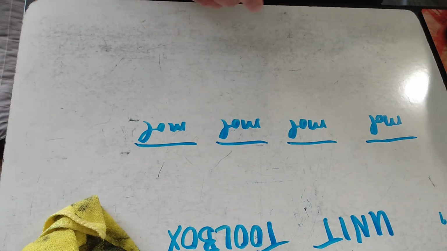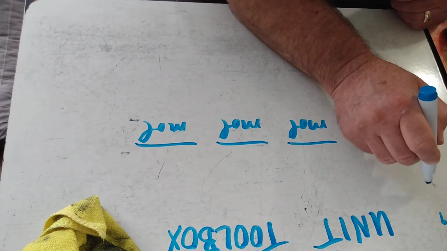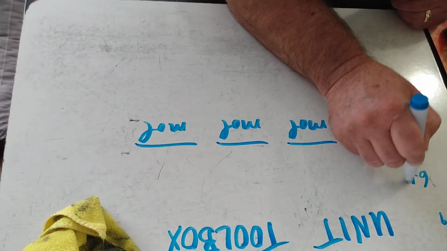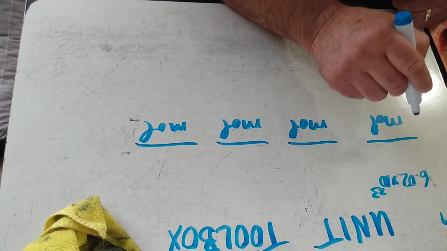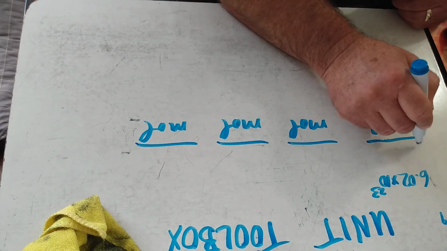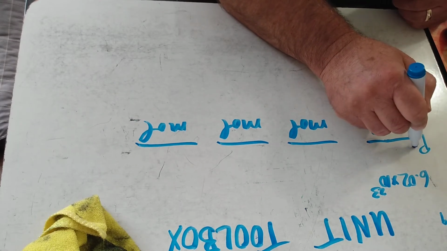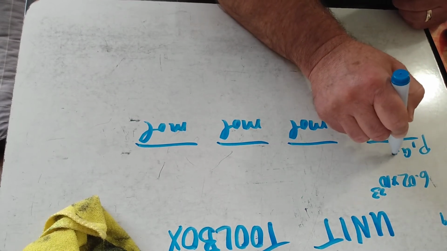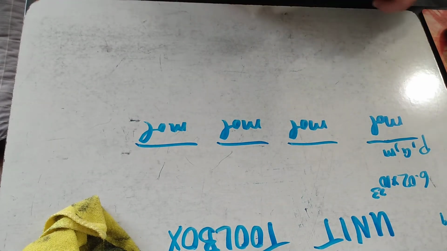The very first tool that you guys learned was tool 1, 6.02 times 10 to the 23rd particles. We're going to put particles, atoms, or molecules. Any one of those words can be interchanged.